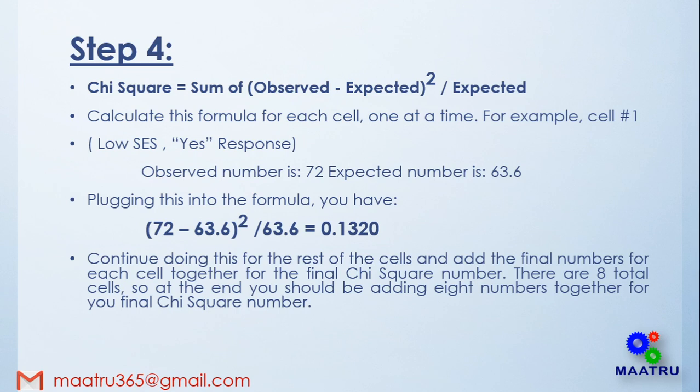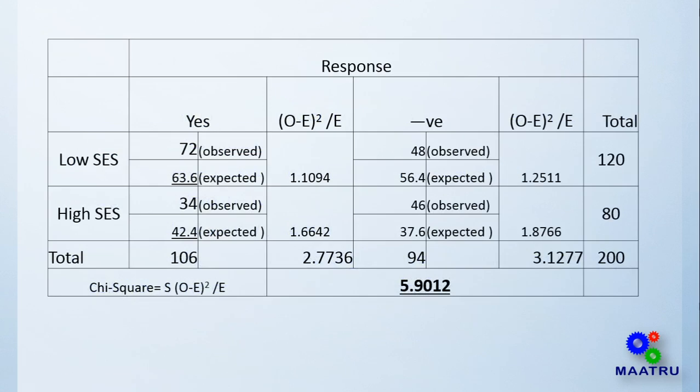0.1320. Continuing with the rest of the cells and adding the final numbers, the summation of all the numbers gives us the chi-square, which is 5.9012. You can see here all the calculations. Here observed minus expected, and the square of the difference divided by expected.